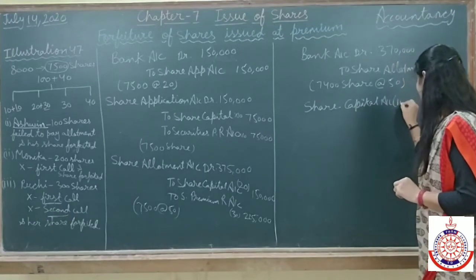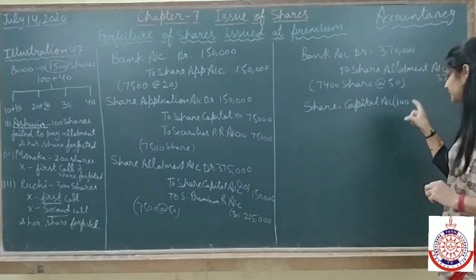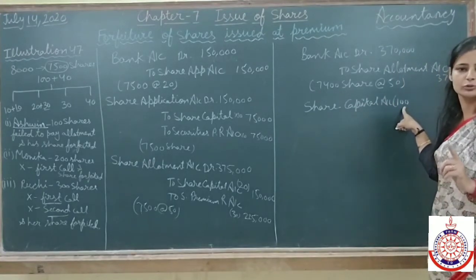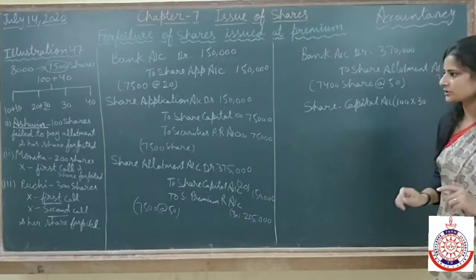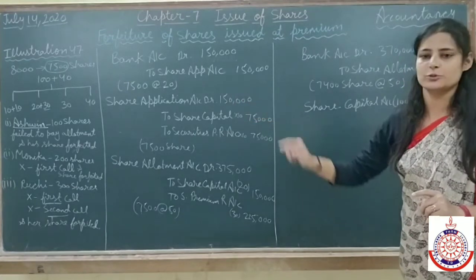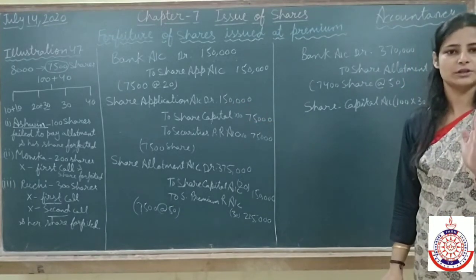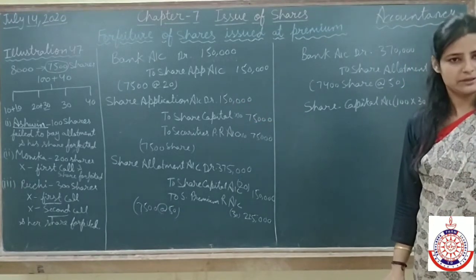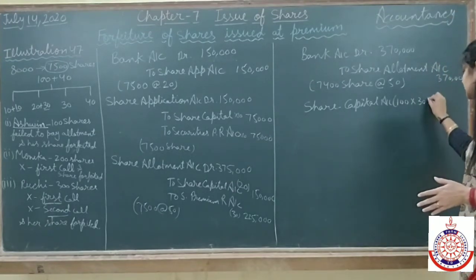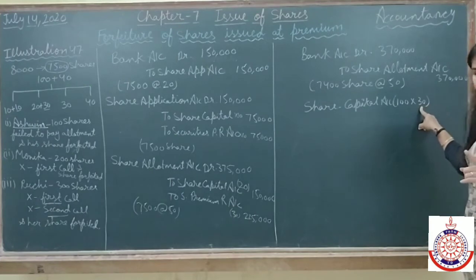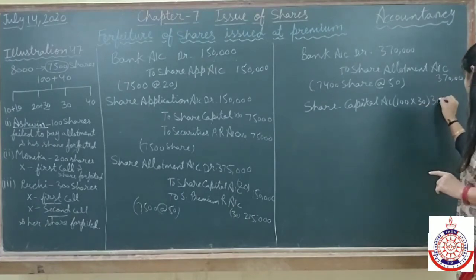As we know, on 100 shares, the person failed to pay this amount. The amount called up is rupees 10 and 20, so 30 rupees has been called yet, only application money and allotment money. So I have written 100 into 30. 30 is the called up amount, which is 3,000.